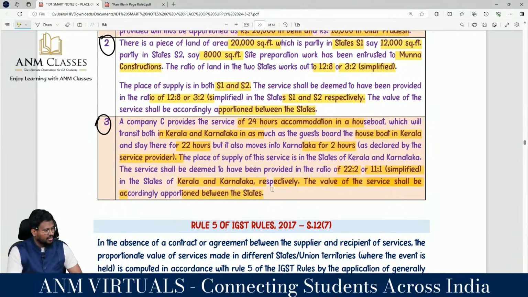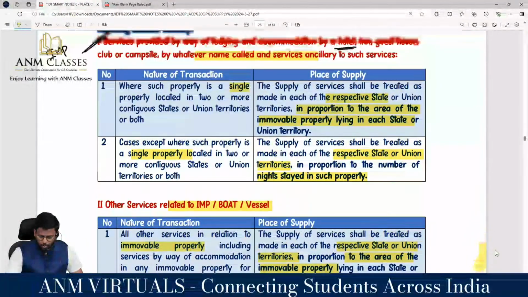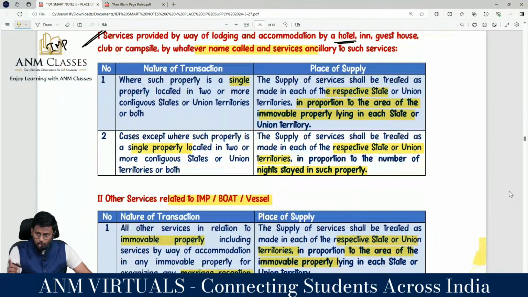Are you all really with me? So what we are talking about in this Rule number 4 on valuation is this: where such property is located in 2 or more contiguous states or union territories or both, then the supply of service shall be treated as made in each of the states or union territories in proportion to the area of the immovable property lying in each state.